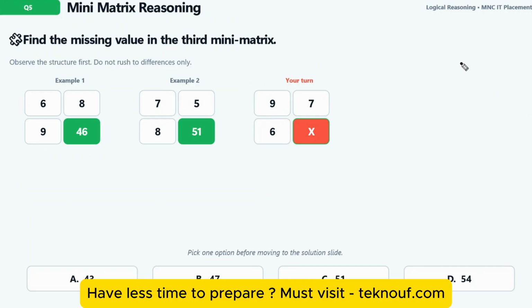Now, example 1, just see these: 6, 8, 9, 46, 7, 5, 8, 51, 9, 7, 6, x. What's the correct answer? What's the value of x? Please give the answer in the comment section, guys. Okay, I hope you have tried. Now, let me configure it.